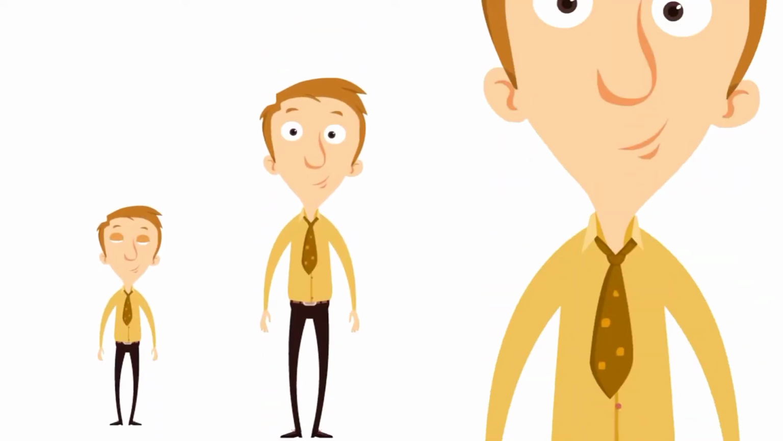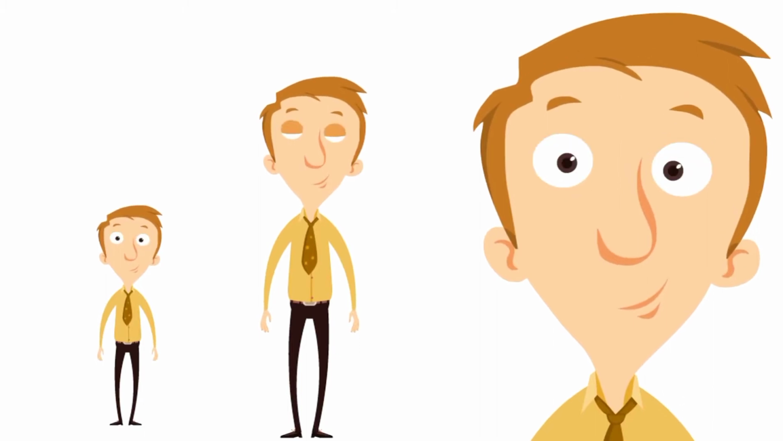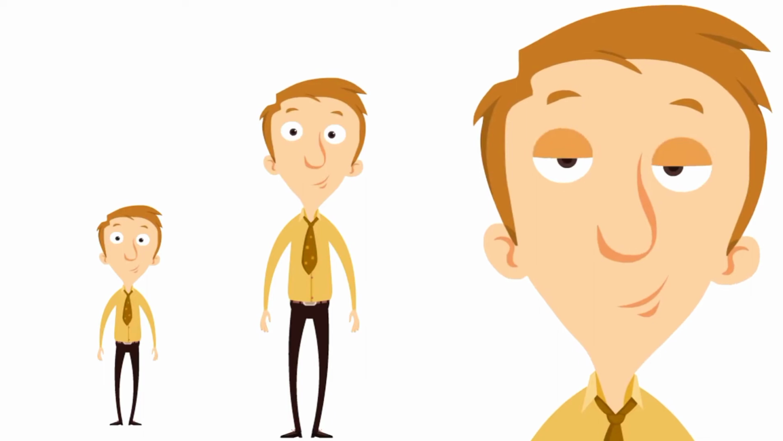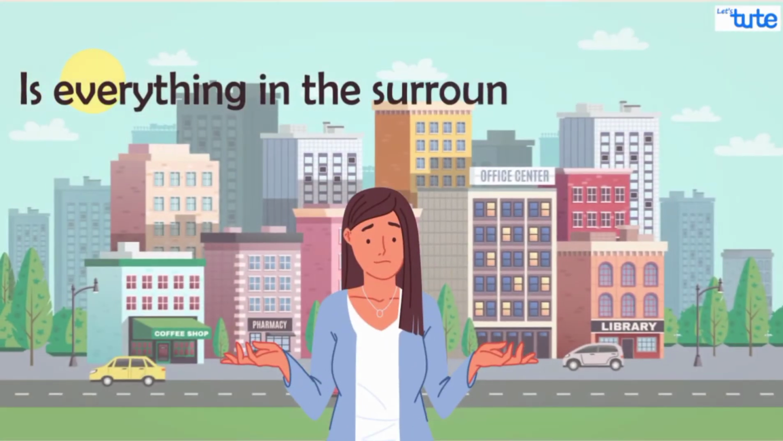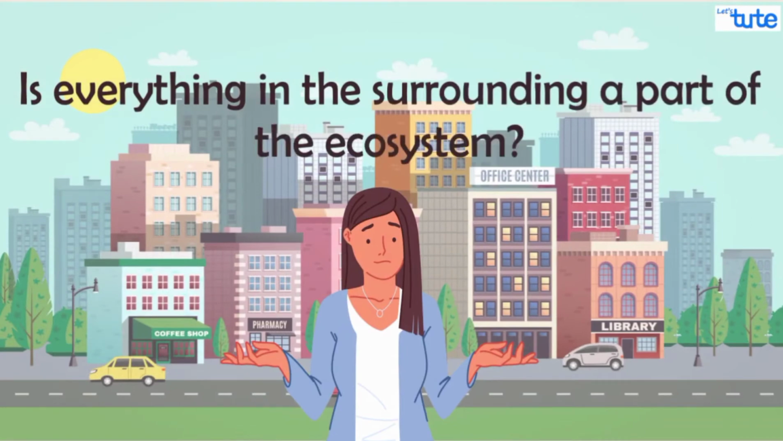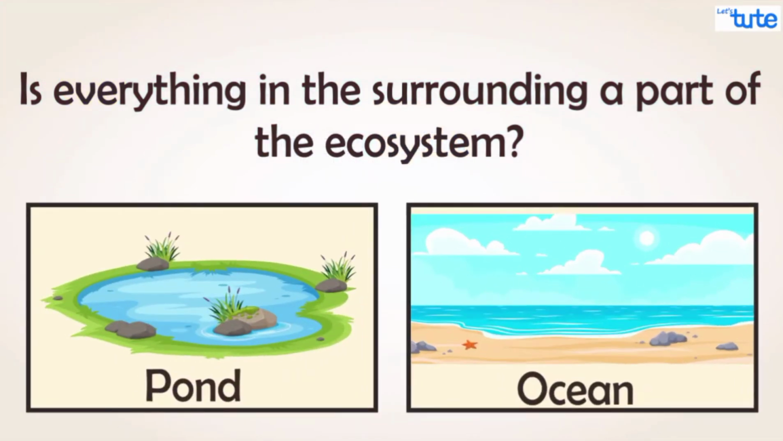Here are some things about the ecosystem. They can be small, medium, and large. It all depends, as long as it's an environment where living and non-living things interact with each other. So you might be wondering, is everything in our surroundings a part of our ecosystem? Yes, it is. An ecosystem could be anything from a small pond to a large ocean.